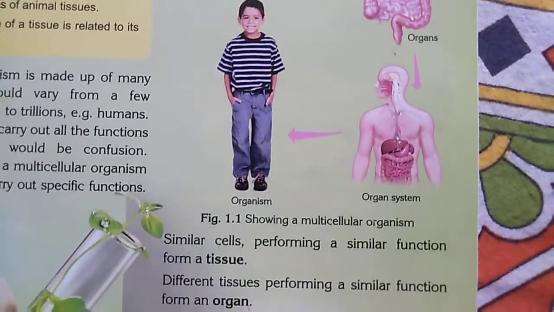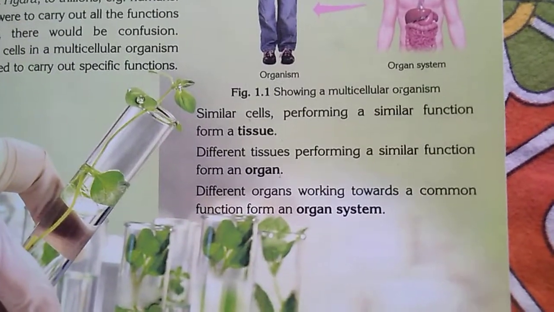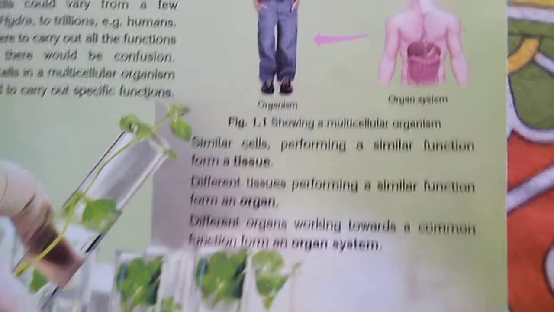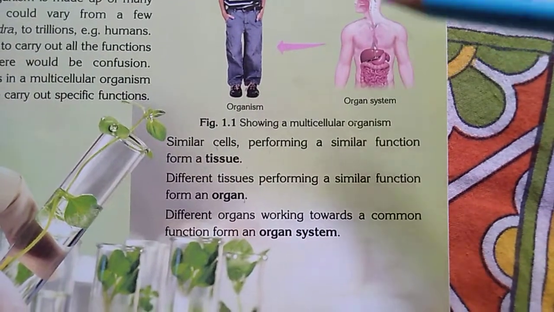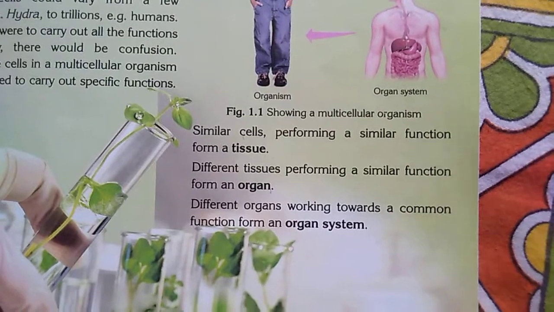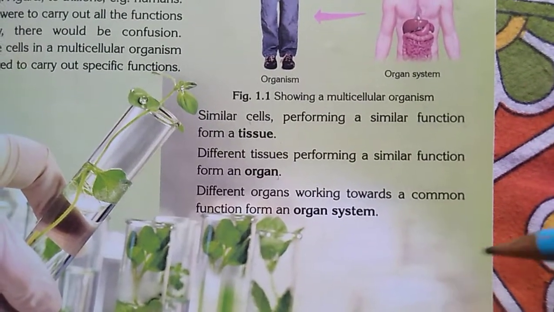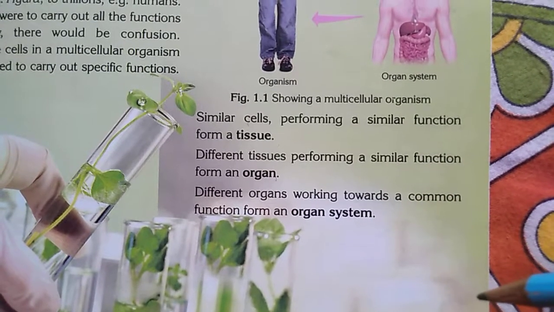In that way, different organs working towards a common function form an organ system. They work together for the functioning of an organ system. Understand?